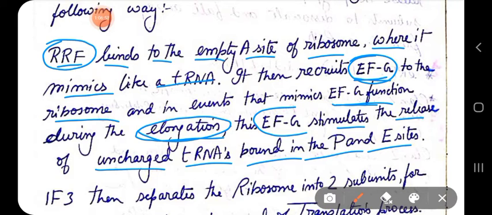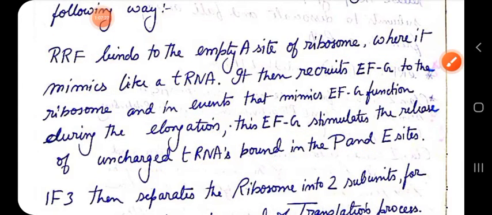and E site. So ribosome recycling factor binds to the empty A site of the ribosome where it behaves like a tRNA. Then it recruits EFG. EFG causes translocation, which causes movement of the ribosomes, and it stimulates the release of uncharged tRNA bound to the P site and E site.